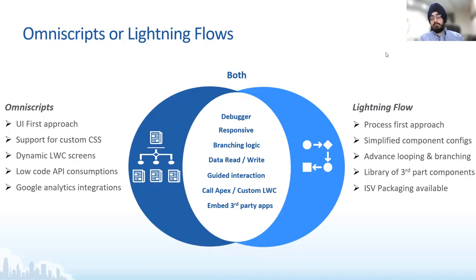Whereas Lightning Flow is a process-first approach, something which looks at a process and wants to build that in various steps and then conditionally invoke specific components. OmniScript gives you a screen, so there is one screen, two screens, three screens, all of them embedded in one flow.